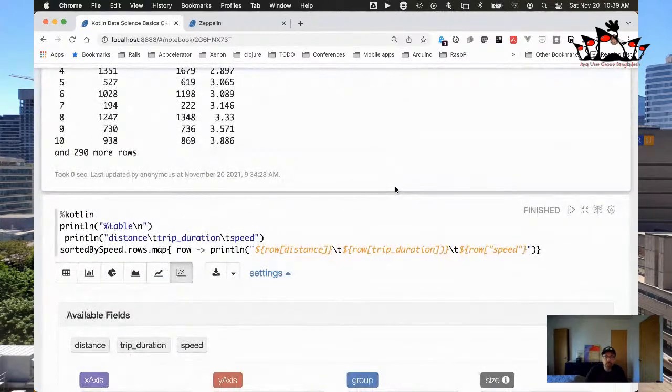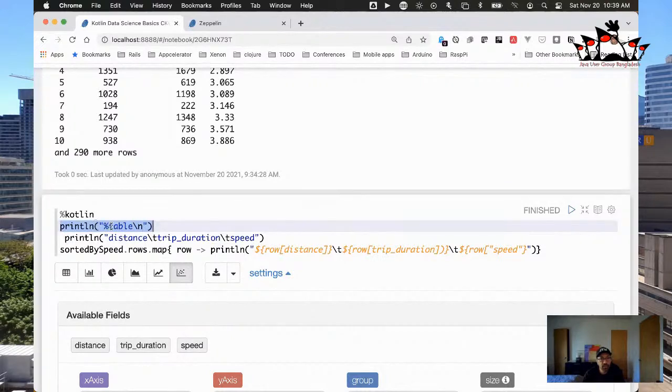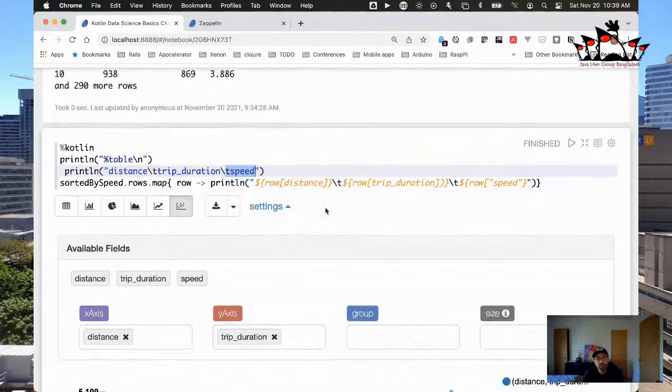All right, now this is where things get more interesting with Zeppelin. Now we can actually go and visualize this. So the way that we'll do this is we'll say print line percent table. That lets Zeppelin know that we're going to produce a table now. And then let's go and print the distance, and then we'll put a tab here, the trip duration, and the speed, right? So that basically is a hint to Zeppelin to let it know that this is the data that we're going to send it and how we want it annotated.